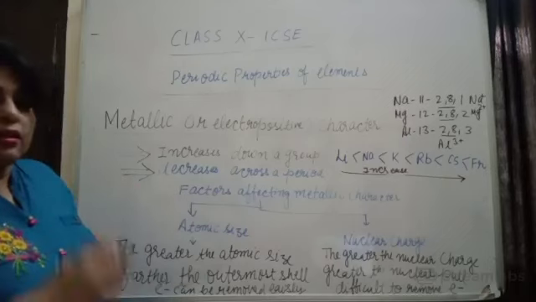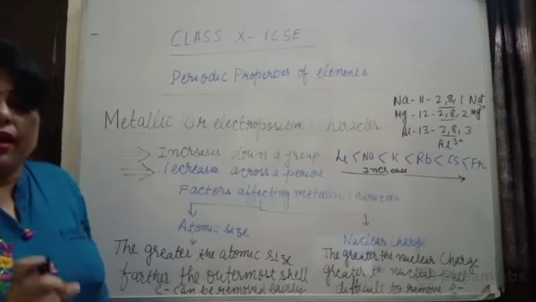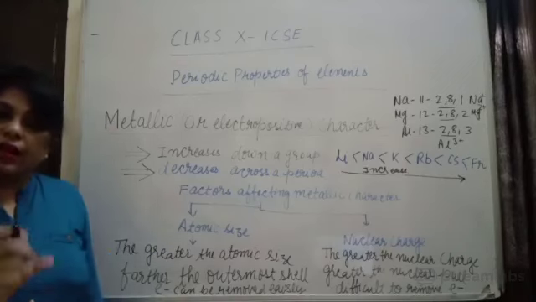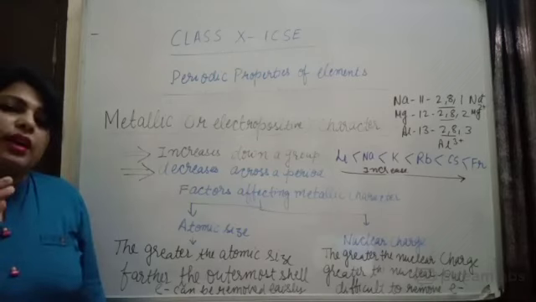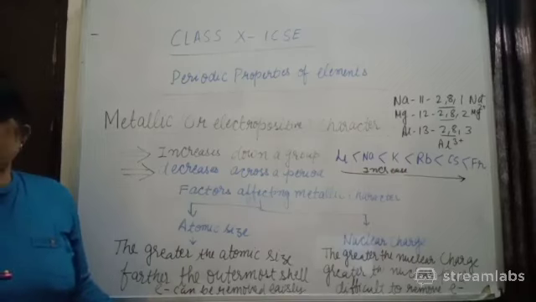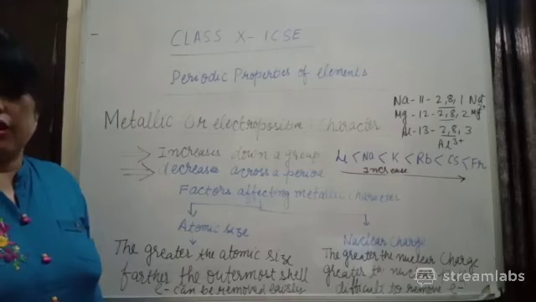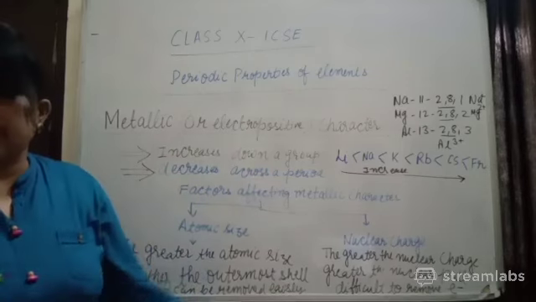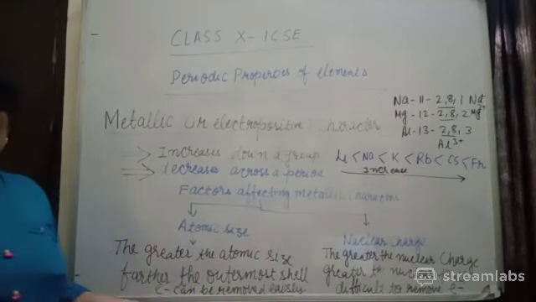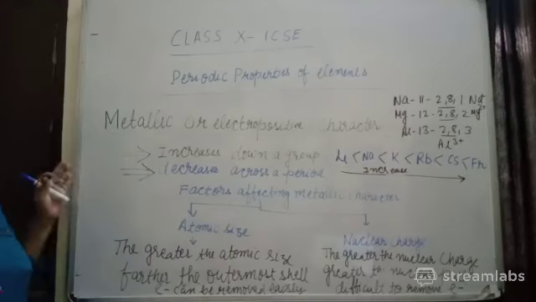It means the group number 1 elements are also known as the alkali metal group. They have only one valence electron, so they can easily lose an electron. They don't require that much energy. But when you go to group number 2, it will be difficult for them. When you go to group number 13, where aluminium is present, it will be even more difficult for them to lose an electron. So we have understood about the metallic character.